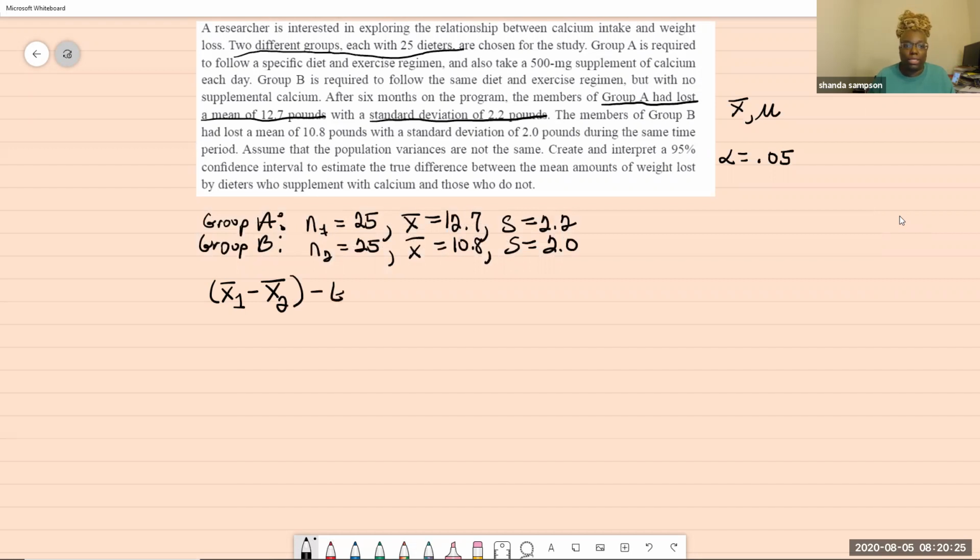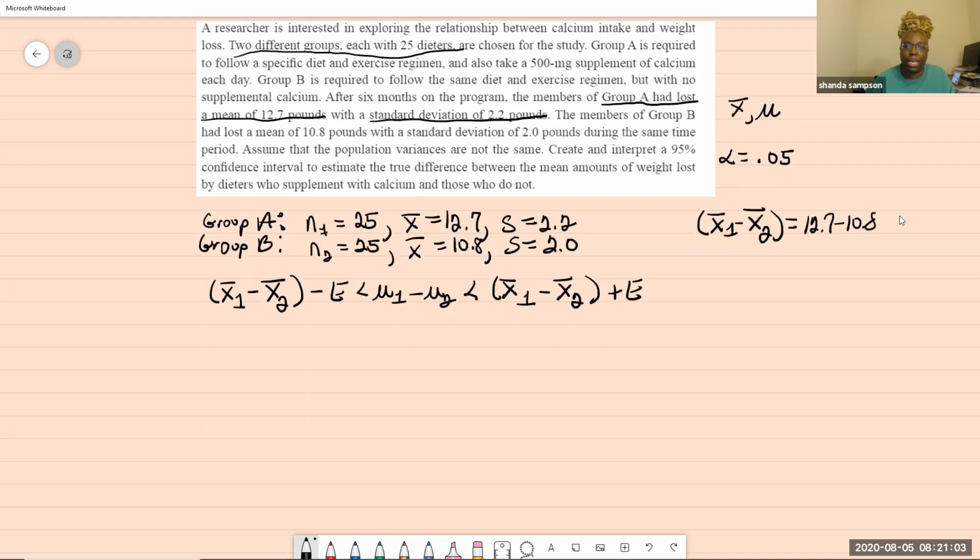So the formula is this: (x bar 1 minus x bar 2) minus E is less than mu 1 minus mu 2 is less than (x bar 1 minus x bar 2) plus E. So we have our x bars, and we're going to look for our E in a minute. So if we take our x bar 1 and x bar 2, I'm going to do it over here. x bar 1 minus x bar 2 is going to equal